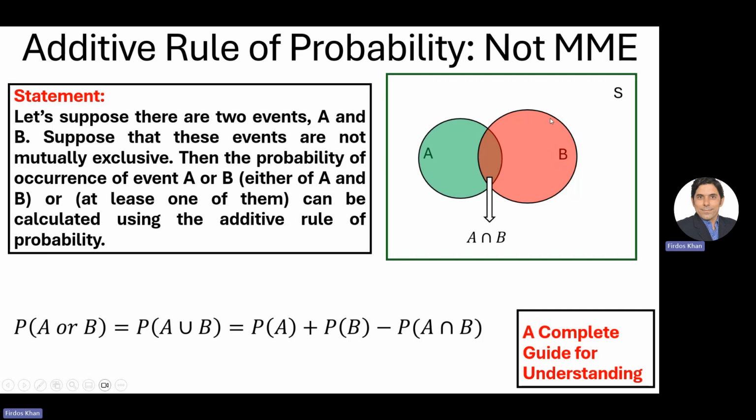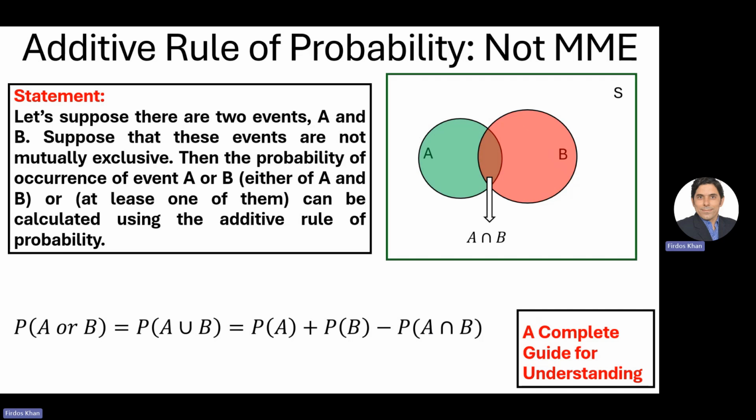And when we calculate the probability of the event B, this portion is again included in the probability of B. That means this portion is counted twice by using this equation. This is the reason we need to subtract this portion once, so that we have this portion only once in this probability calculation, either in A or B.